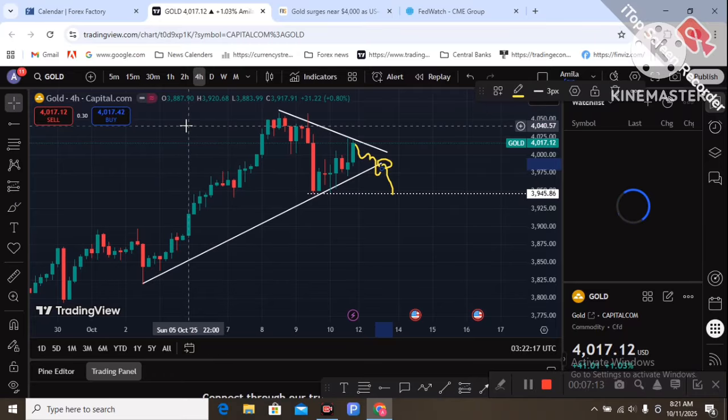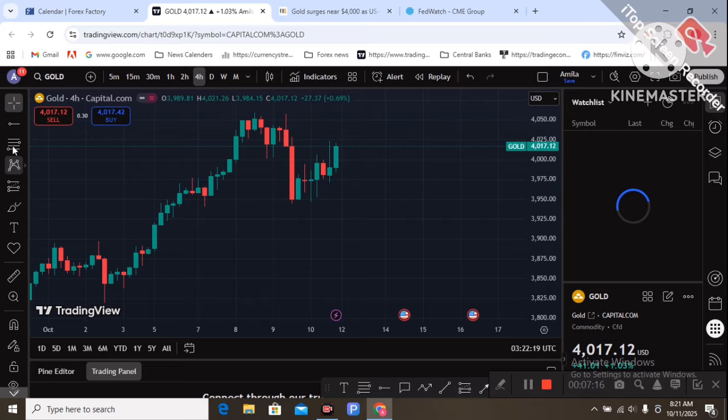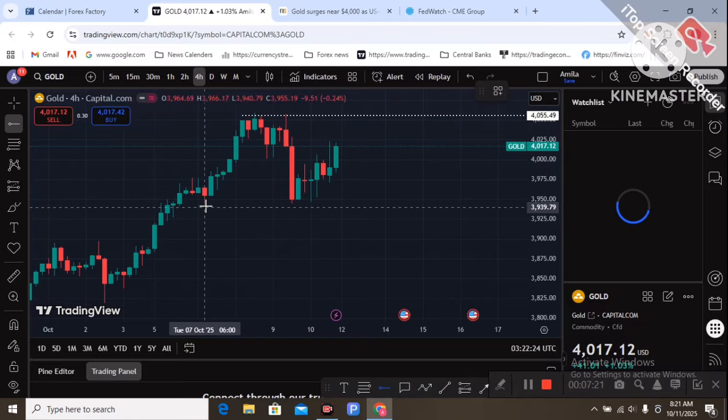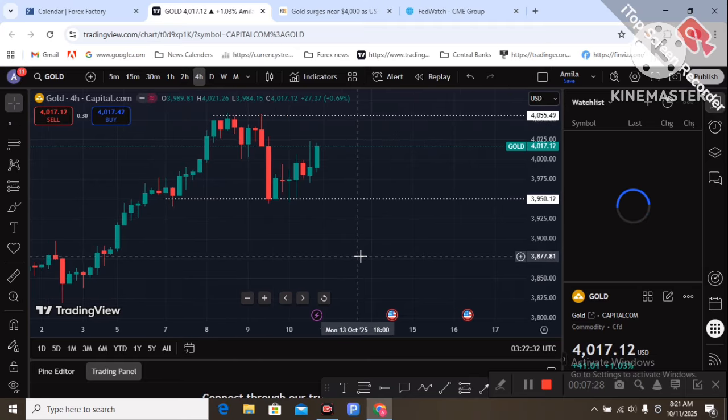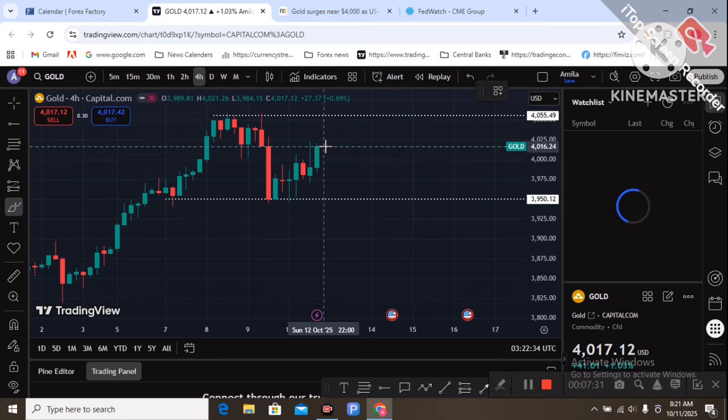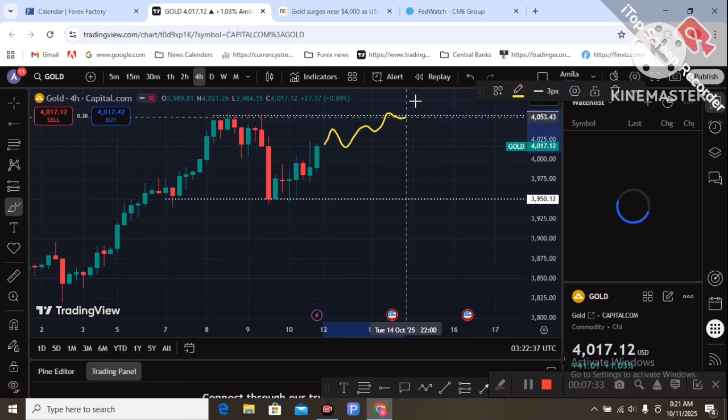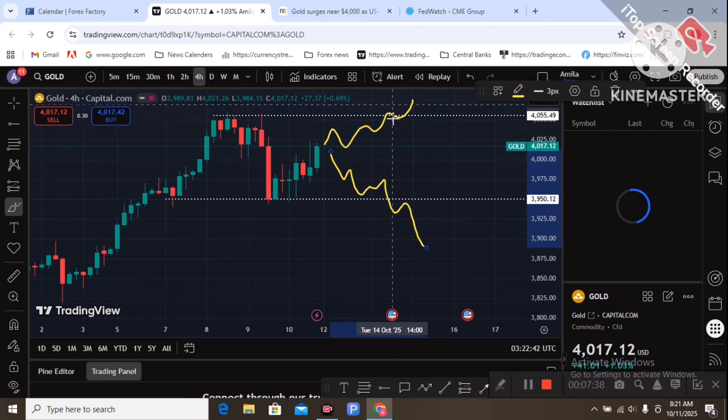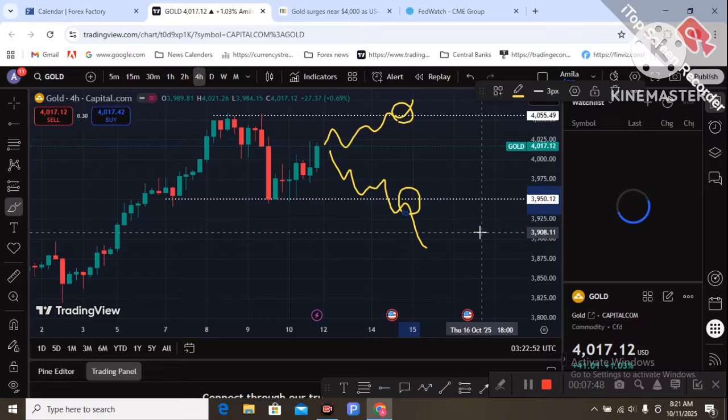I think the gold price can range between these two levels next week: resistance at 4,050 and support at 3,950. Gold price can range between these two levels, and on a breakout of these two levels, or price action at these levels, you can enter the trade. There are two scenarios that can happen next week. That is the important zone, the important level with the technical zones. You should watch these two levels in next week's gold trading.